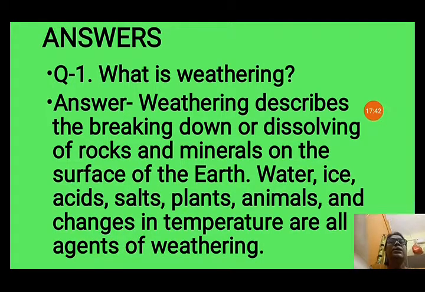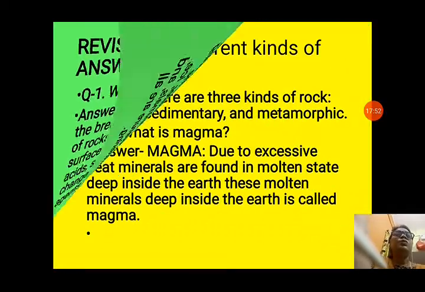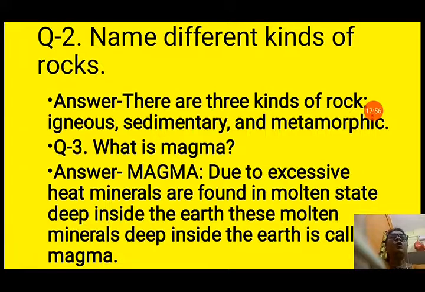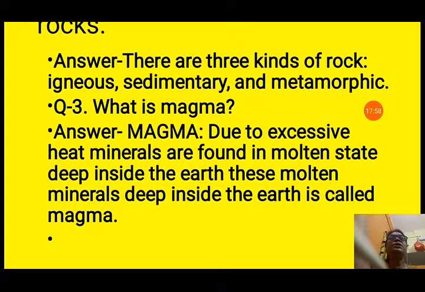Water, ice, acid, salts, plants, animals, and changes in temperature are agents of weathering. So weathering of rocks means breaking down of rocks due to the different agents like heat, temperature, pressure, wind, and water. Now question number 2 is, name different kinds of rocks. There are three main different kinds of rocks: igneous rock, sedimentary rock, and metamorphic rock.